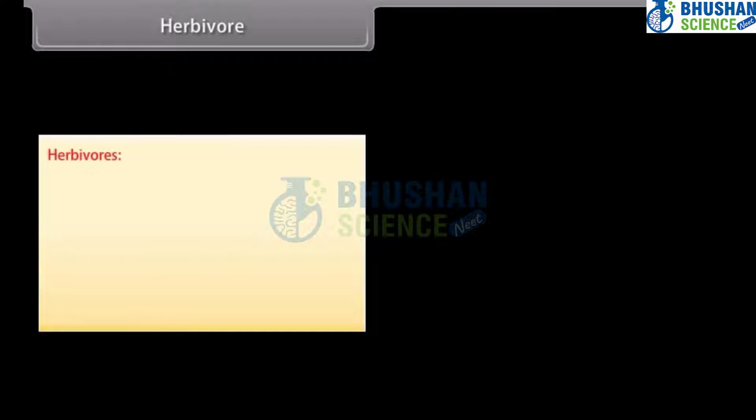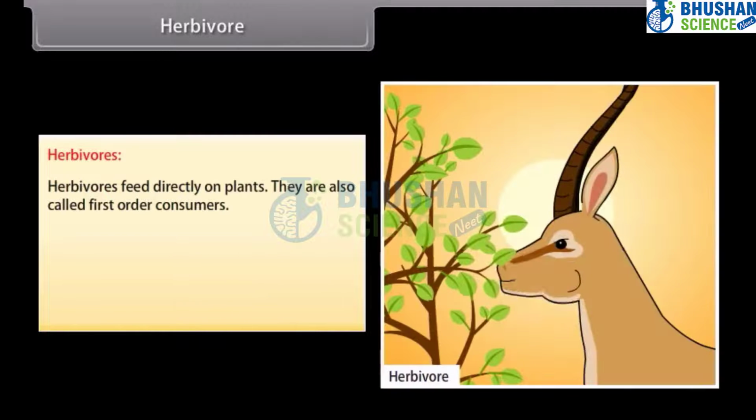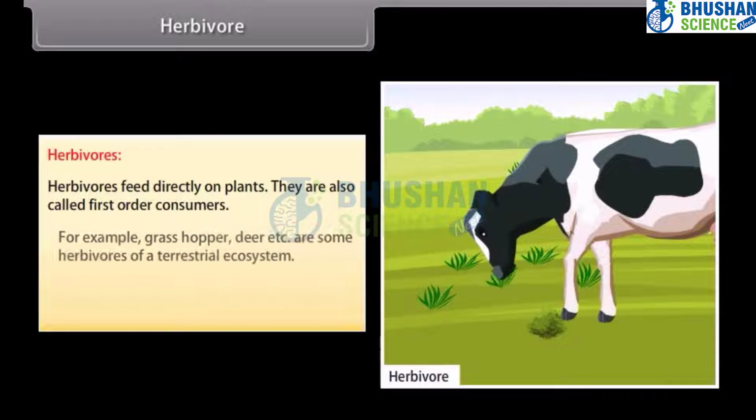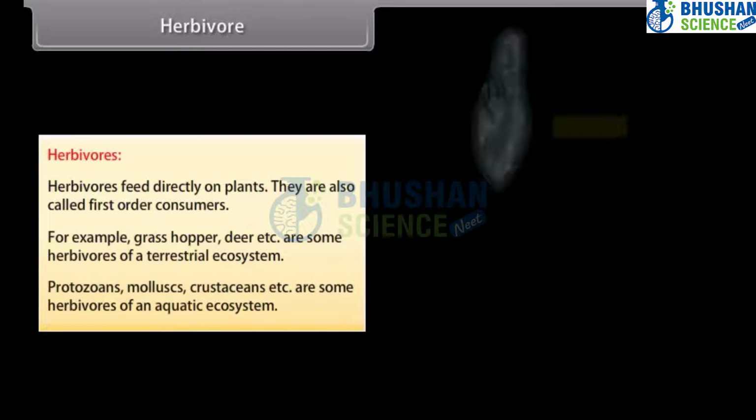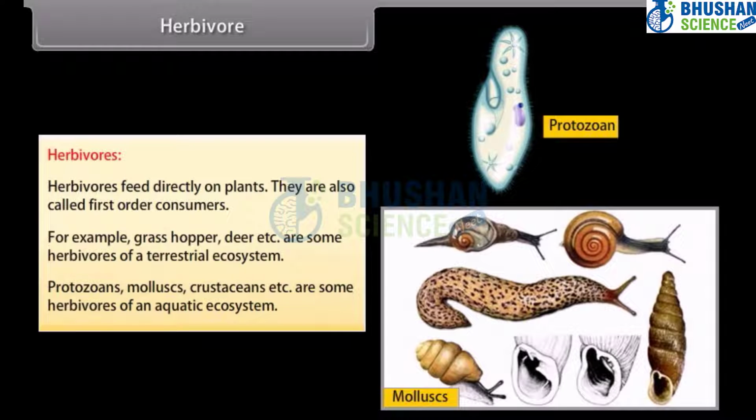Herbivores feed directly on plants. They are also called first-order consumers. For example, grasshopper, deer, etc. are some herbivores of a terrestrial ecosystem. Protozoans, mollusks, crustaceans, etc. are some herbivores of an aquatic ecosystem.